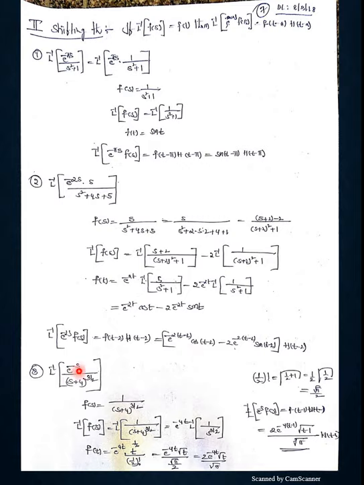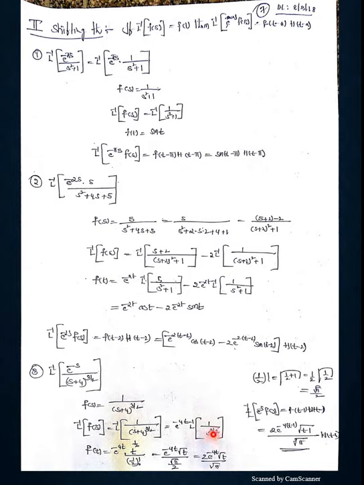See, L inverse of e power minus s by s plus 4 power 3 by 2. It is a multiple of exponential, and F of s is 1 by s plus 4 power 3 by 2. When you observe this, it never matches the existing 7 denominators, so it comes under the first shifting theorem. The grouping term in the denominator, plus 4, comes out as minus 4: e power minus 4t into L inverse of 1 by s power 3 by 2.